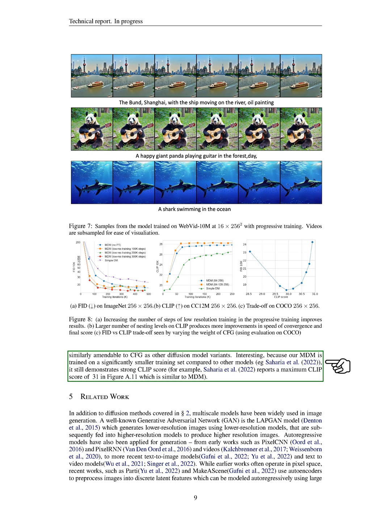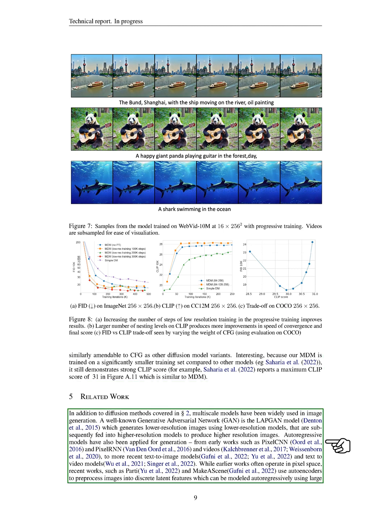Section. Related work. In the field of image generation, various methods have been employed, including diffusion methods and multiscale models. One popular approach is the use of generative adversarial networks, GANs, such as the LAPGAN model. This model starts by creating low-resolution images using simpler models, which are then fed into more complex models to generate high-resolution images. Another approach is the use of autoregressive models, which have been used in a variety of applications, from early works like PixelCNN and PixelRNN to more recent text-to-image and text-to-video models.